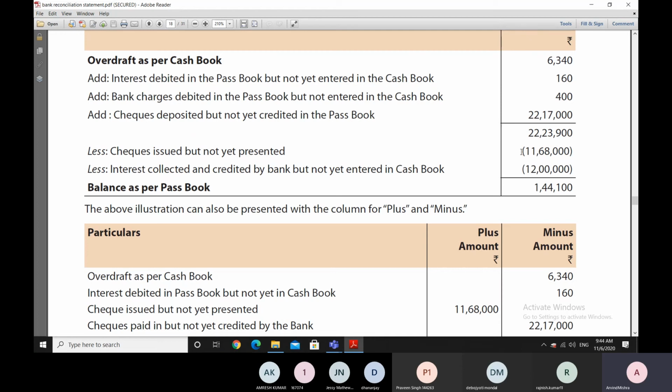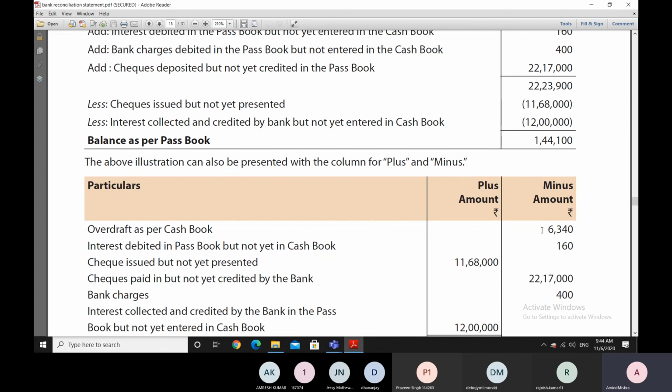So by reducing minus 10 by 1, we get minus 11, and that is why here we take minus 6340, and since we have to reduce it, why we have to reduce it? Because interest has been debited in the passbook but not yet in the cash book.